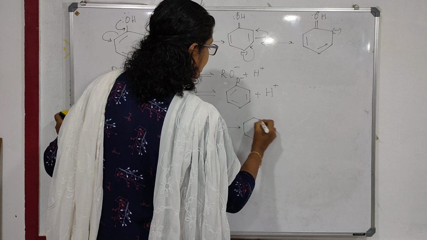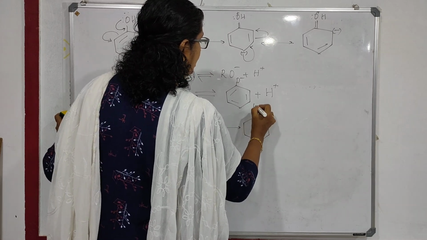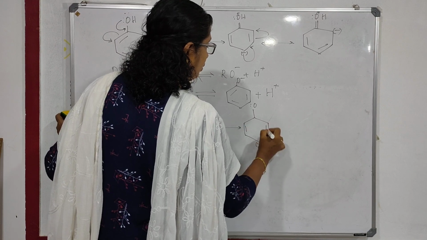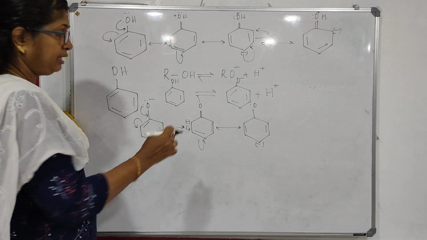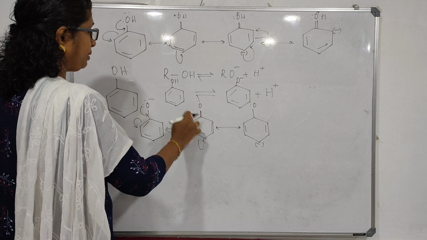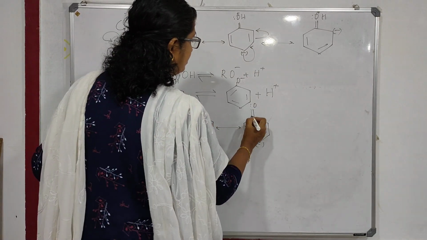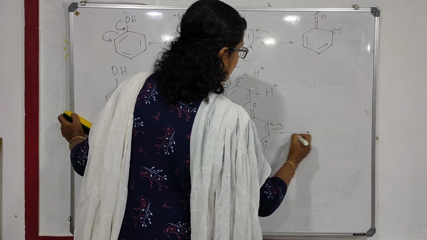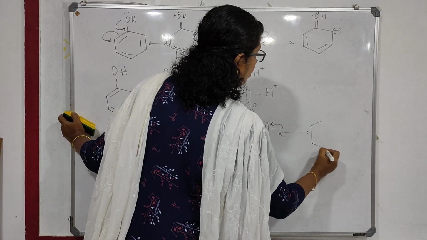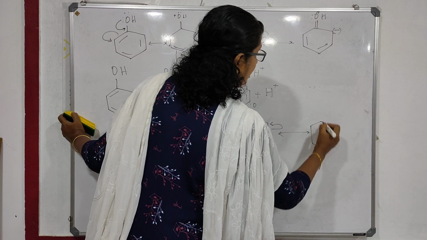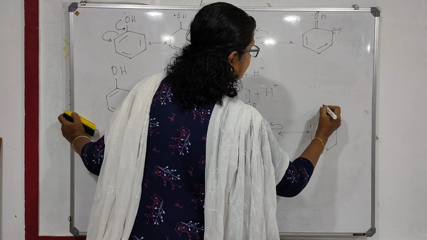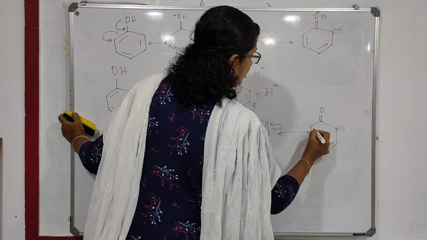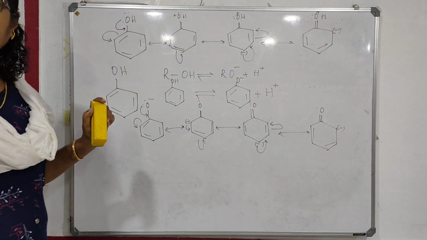See, in the phenoxide ion there is no charge separation, because there is only a negative charge there, isn't it? This negative charge is not here now because the excess electron came here. So now this will go here. So the phenoxide ion is stabilized by resonance.